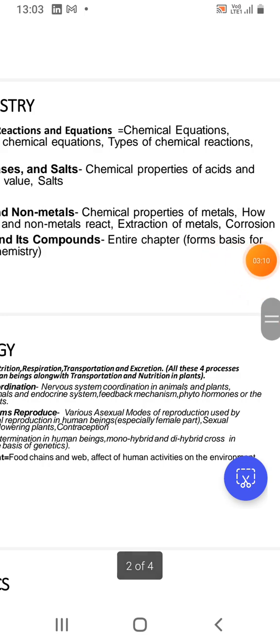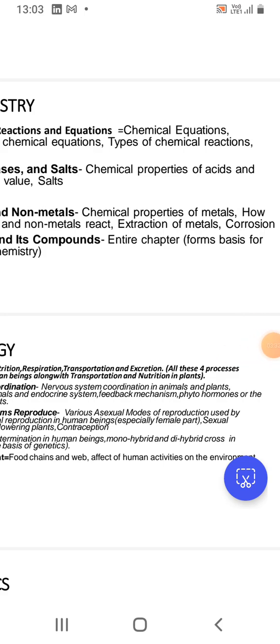Feedback mechanism is actually all about how the hormones respond to different situations and how the hormones are synthesized, and when a particular hormone is synthesized in more amount and when it has to be synthesized and released in less amount. Such mechanisms are followed, like the feedback mechanism.